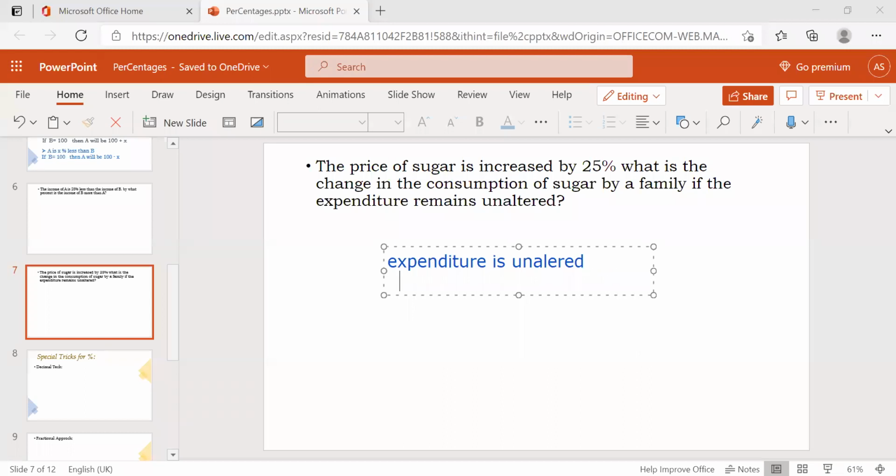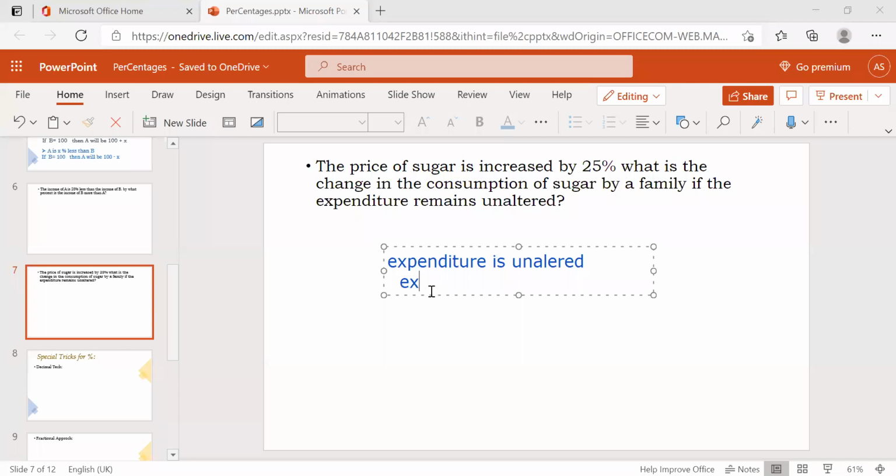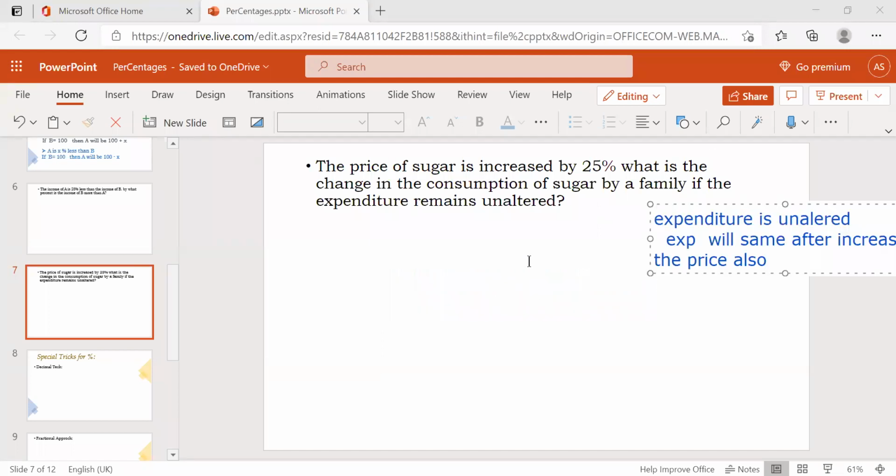Unaltered is nothing but expenditure will be the same. I'll explain this problem in a clear manner for understanding purposes.